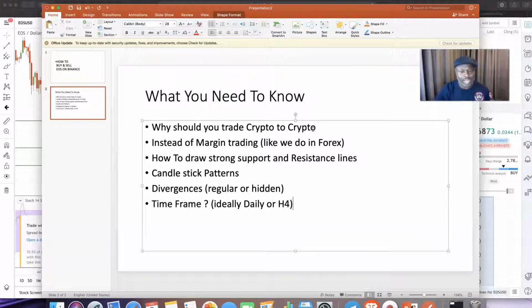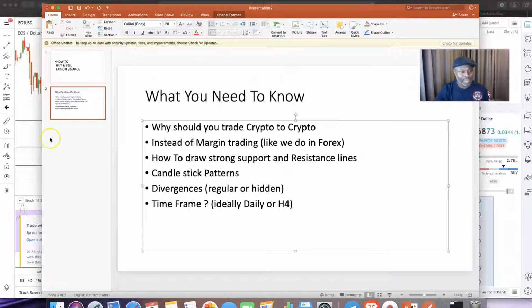And I've also showed you guys, ladies and gentlemen, how to draw support and resistance lines. And the importance of that is that the market always tends to revisit those levels. So the only criteria will be, let it be on a daily time frame, and then let it be an area of the chart that's had multiple touches. It's as simple as that.